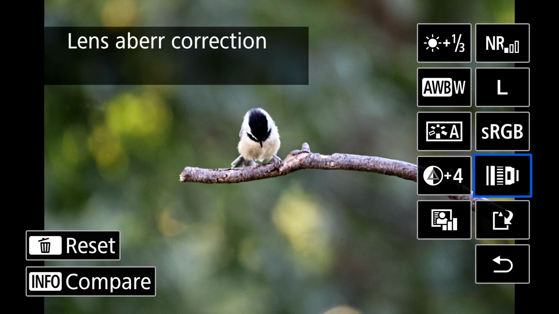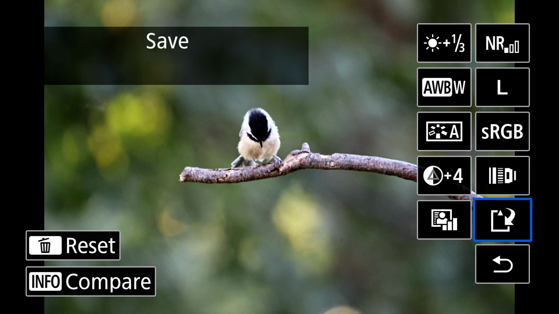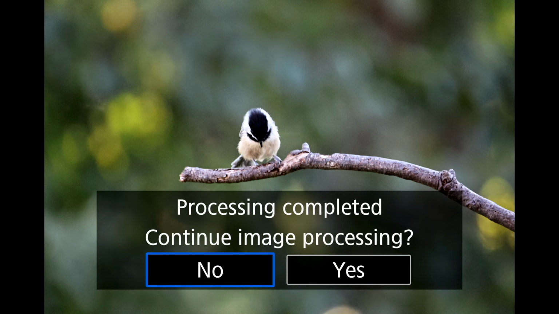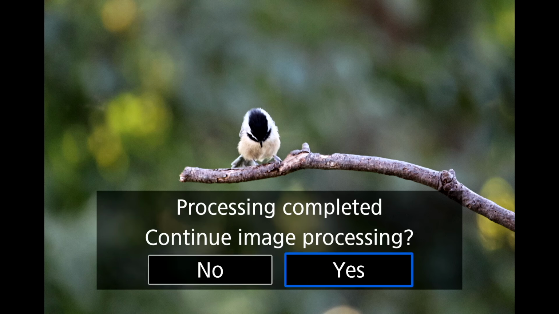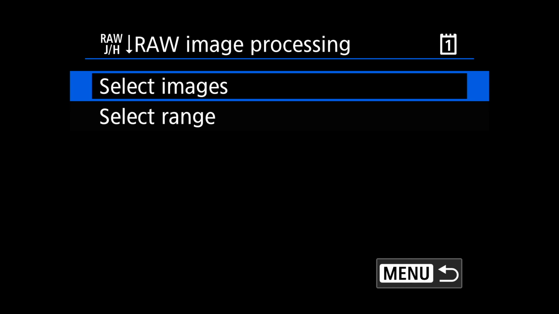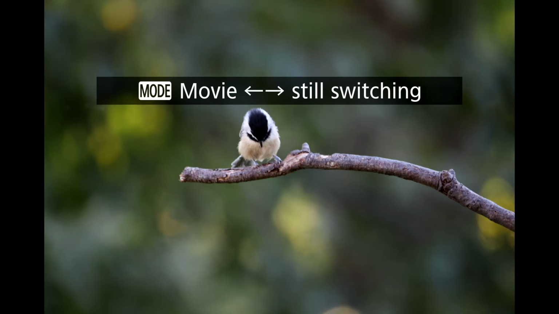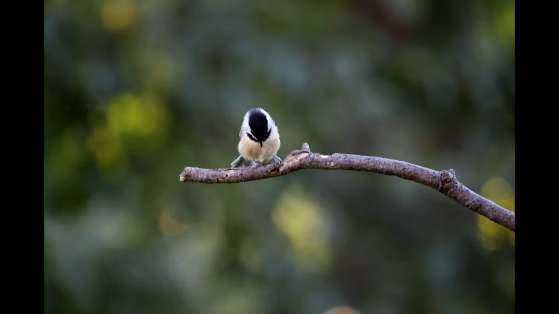So all of the issues with the lenses and all the profiles are already loaded in here since you're using Canon lenses to shoot this, so you should be fine. If you're using third party, this might not be quite as accurate, but if you use Canon, you should be good. Hit save. Come here, save it as a new file. Bada bing, bada boom. Processing complete. Do you want to continue to image processing? Yes or no? Yes, so I can come back here and pick another one now, a different file, and edit that. So that file that we just created is right there. That's the edited JPEG that we just created out of there.